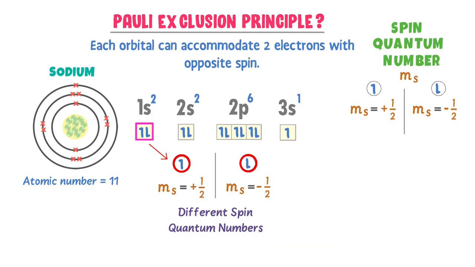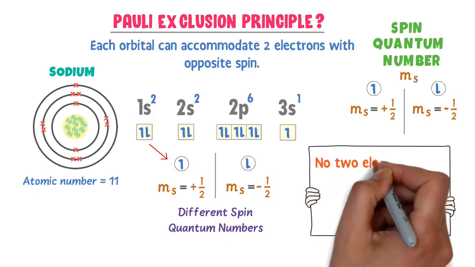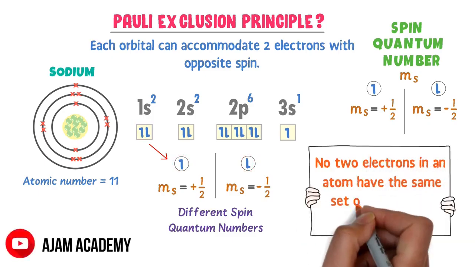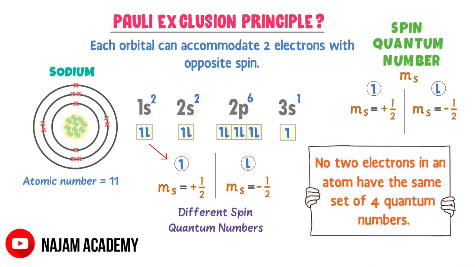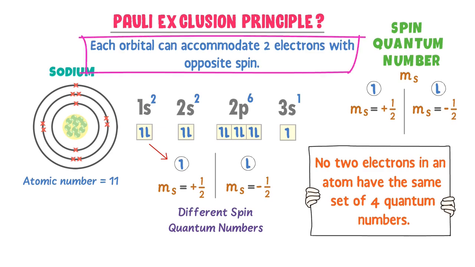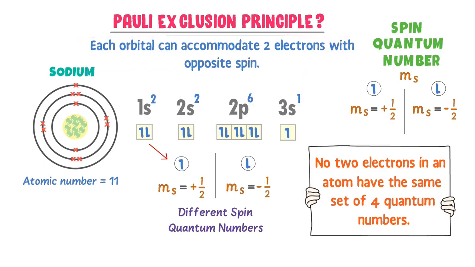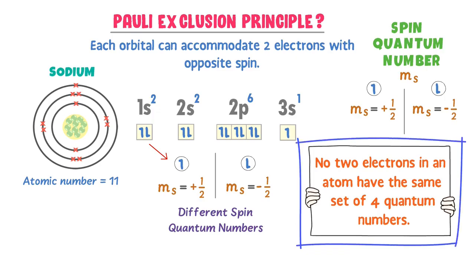Thus, to conclude this, we say that no 2 electrons in an atom have the same set of 4 quantum numbers. Let me repeat it. No 2 electrons in an atom have the same set of 4 quantum numbers. Therefore, remember that Pauli states 2 important principles. Firstly, it states that each orbital can accommodate only 2 electrons with opposite spin. Secondly, it states that no 2 electrons have the same set of 4 quantum numbers.